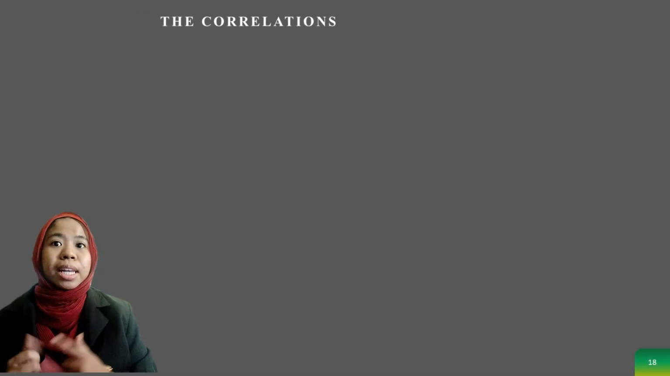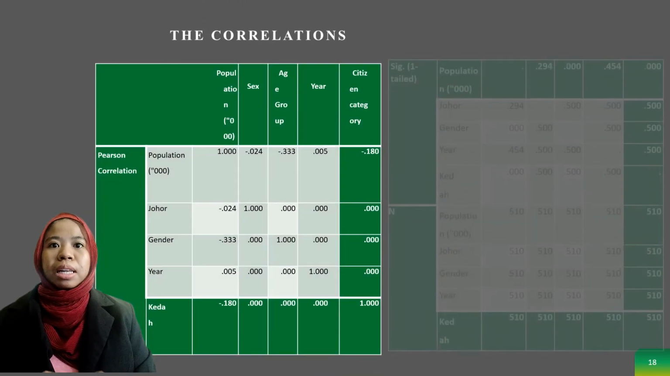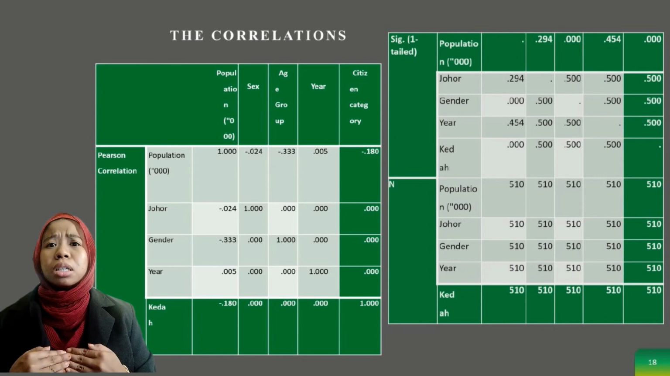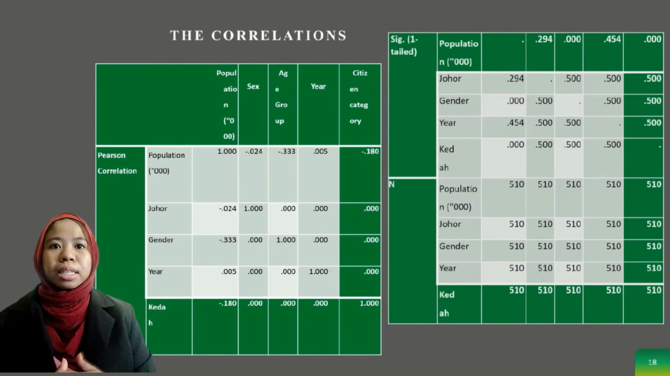Next, the correlation. Population is highly correlated with gender, Johor and Kedah. There is no significant correlation with years. Among the independent variables, the correlation between gender is very high. Most likely, this is a problem of multicollinearity.